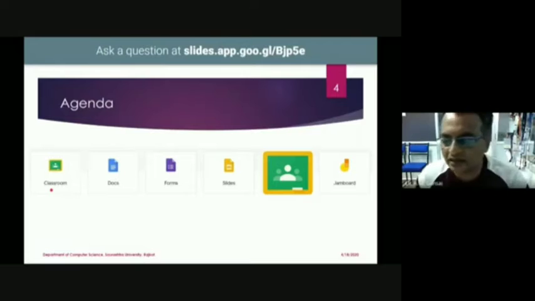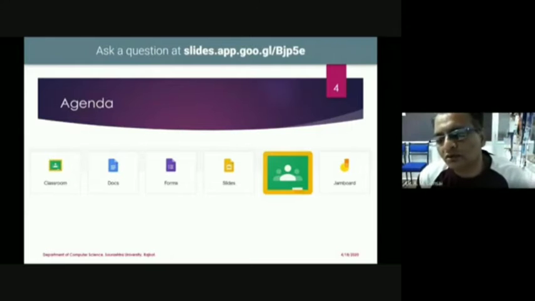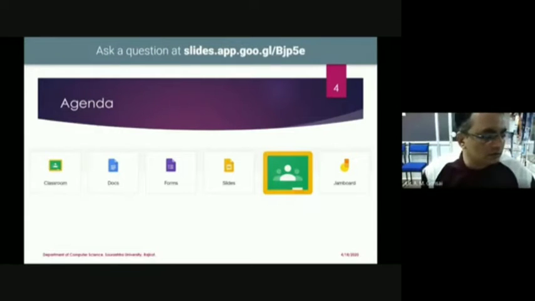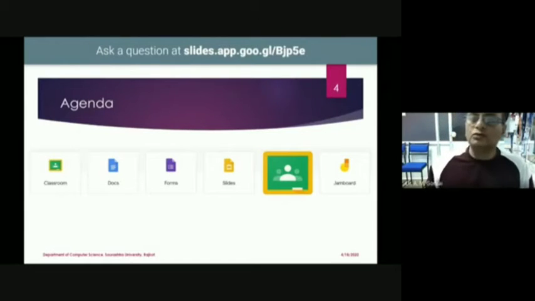We as educators can use this Google Classroom, and if you do not want to use it on mobile, you can use it from the computer browser. If the students have only a mobile, they can install the Google Classroom on that mobile and run it. I can show you Google Classroom. This is Google Classroom installed on my mobile.